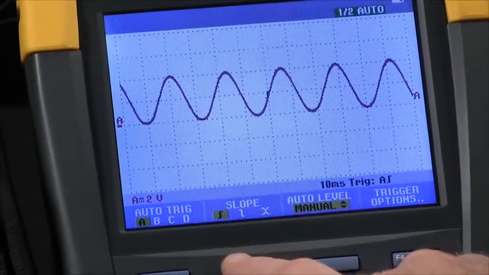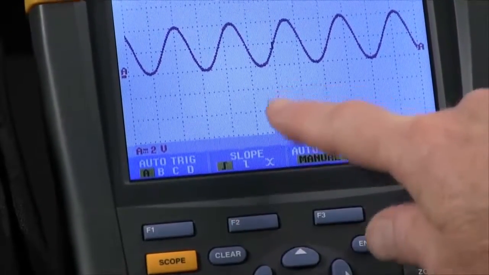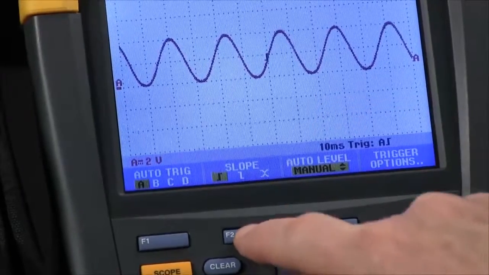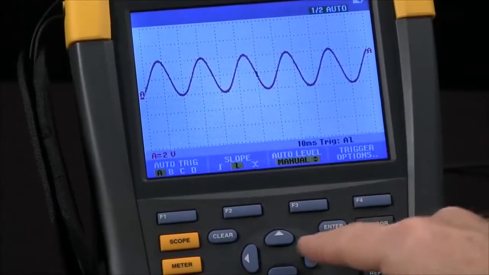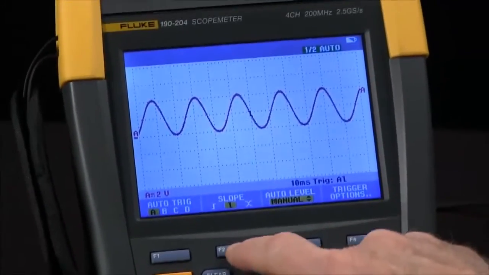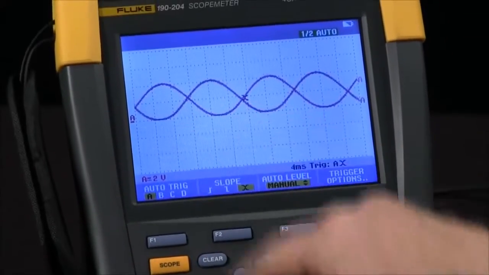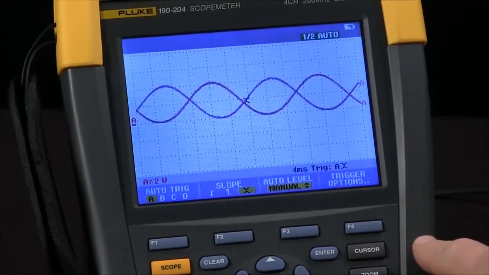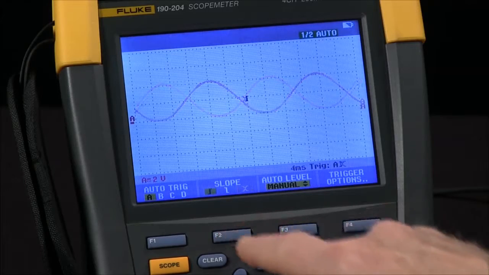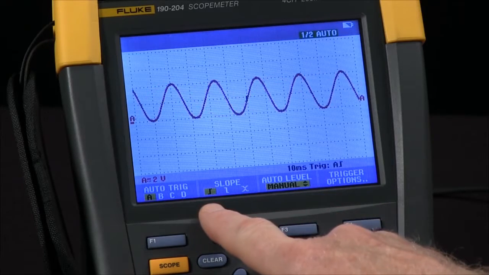I can also use the slope control to change from a rising edge to a falling edge, or even an eye pattern for telecommunication operations. I'll go back to rising edge for right now.